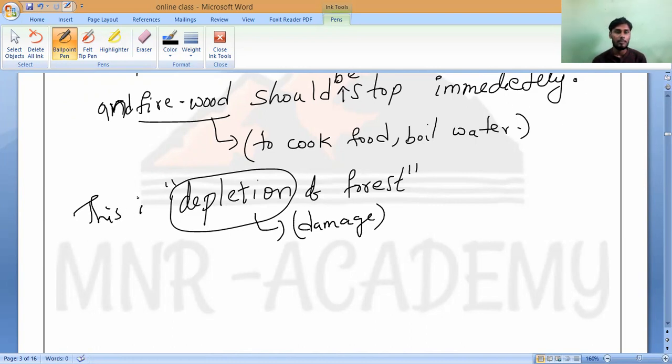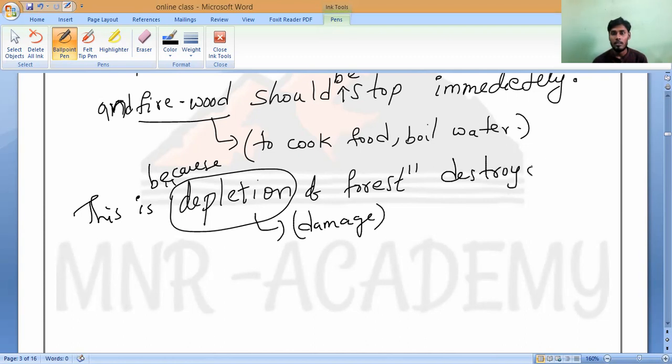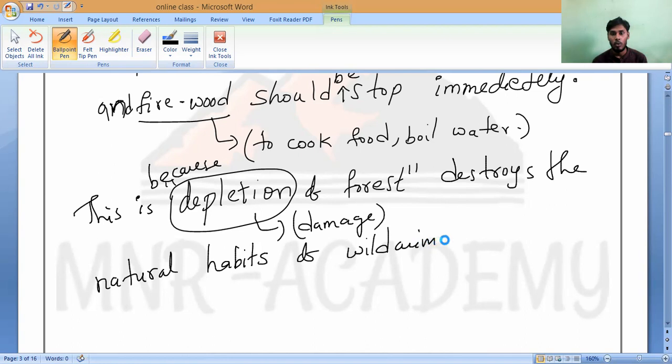Continue this point immediately. This is because depletion of forest destroys the natural habitats of wild animals and bird species.